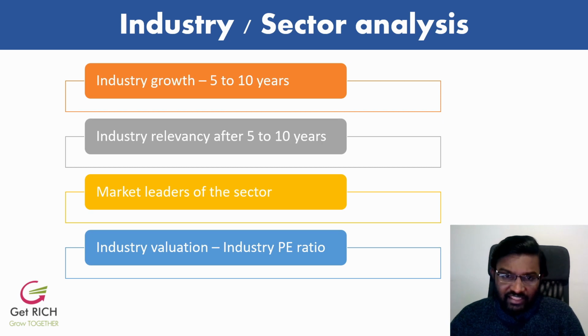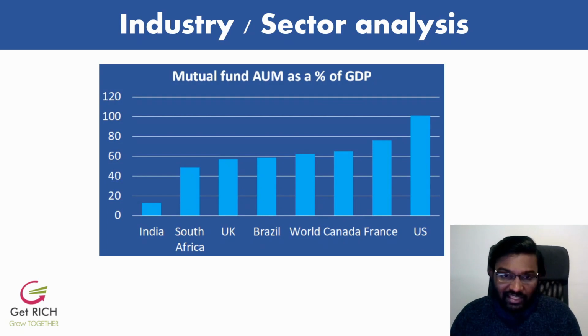Let's just have an example of the AMC industry, or asset management industry. If you have to analyze the asset management industry, I will look into, okay, we are in India, so what is the asset under management as a percentage of GDP in India currently. We can look into the developed countries. We are a developing country, so we can look at how some industries progressed in developed countries, and it is most likely followed by the developing countries. So we can compare with different developed countries or the average of the world.